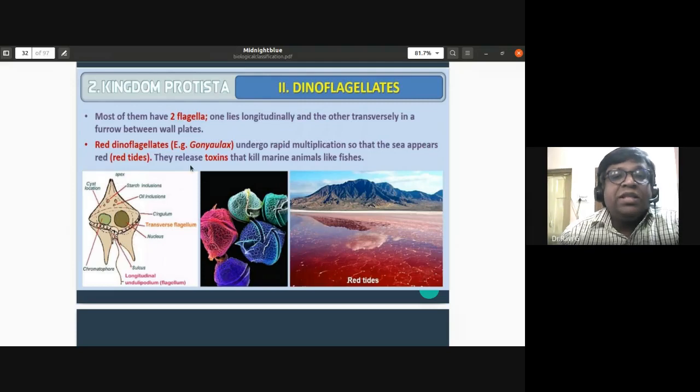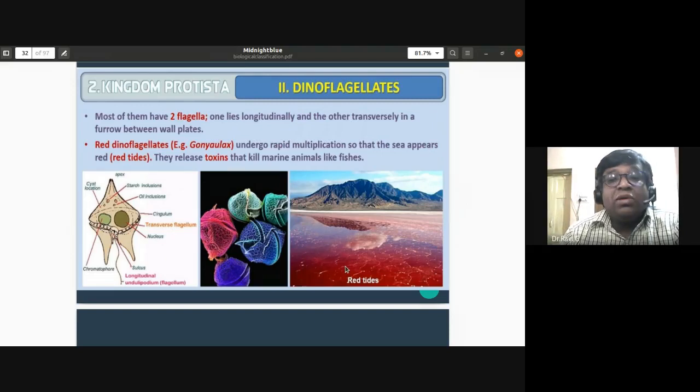The red dinoflagellates, for example Gonyaulax, undergo rapid multiplication so that the sea appears red in color, called red tides. If you notice red tides, you should not be surprised. There are a large number of red dinoflagellates, which gives the appearance of red waves or red tide. They release toxins.